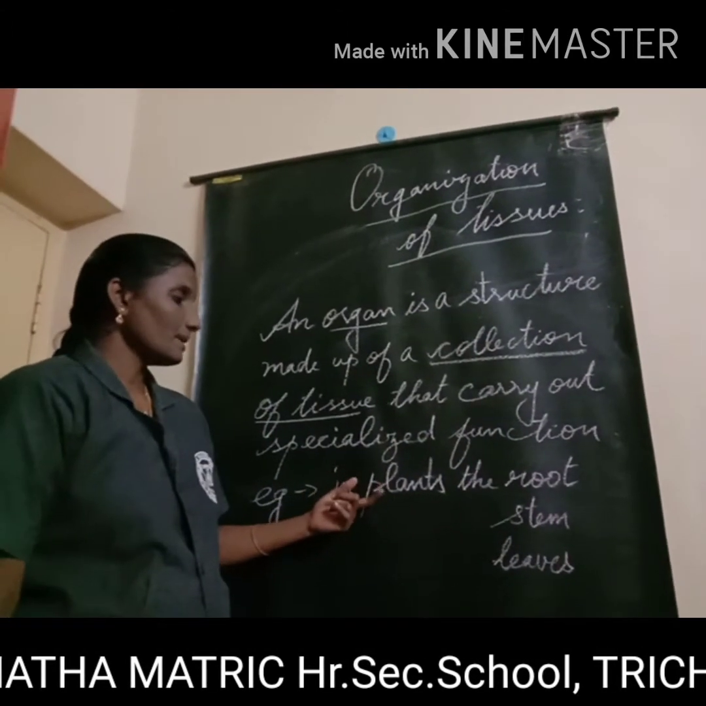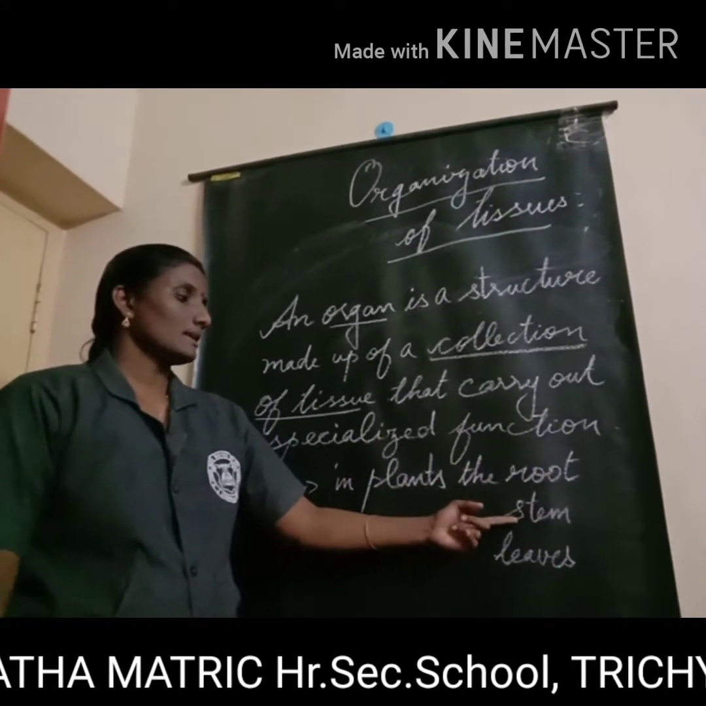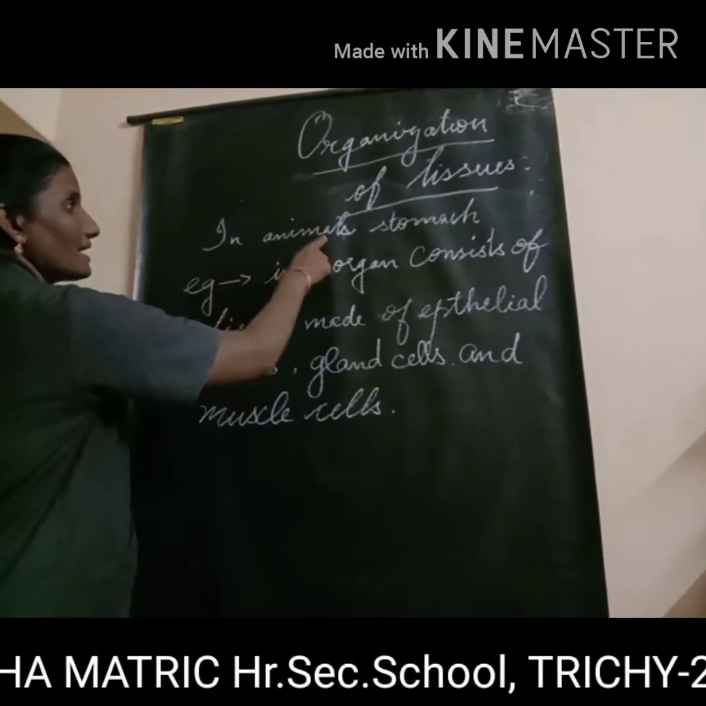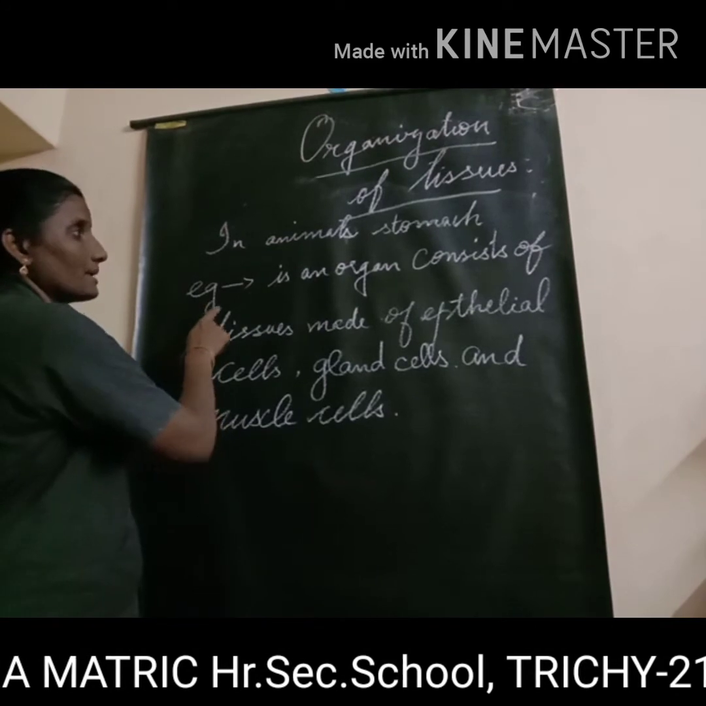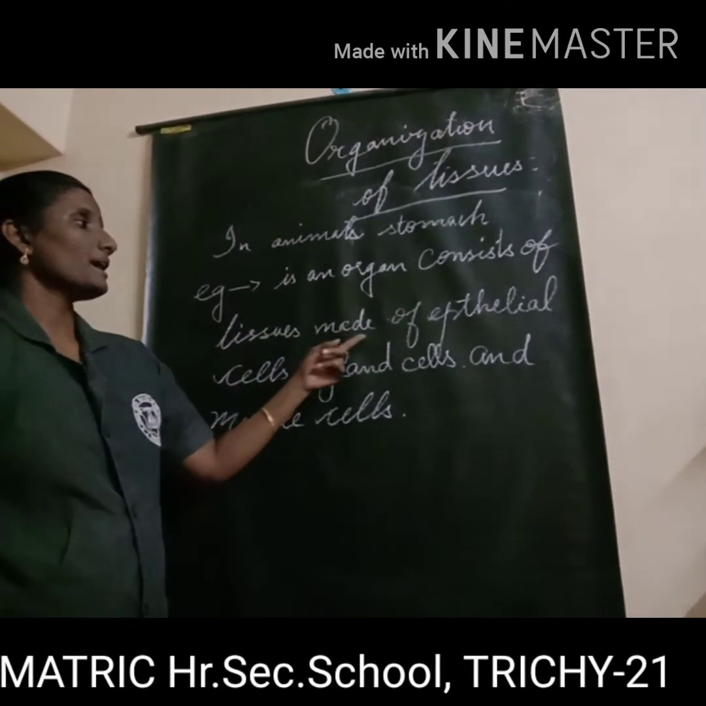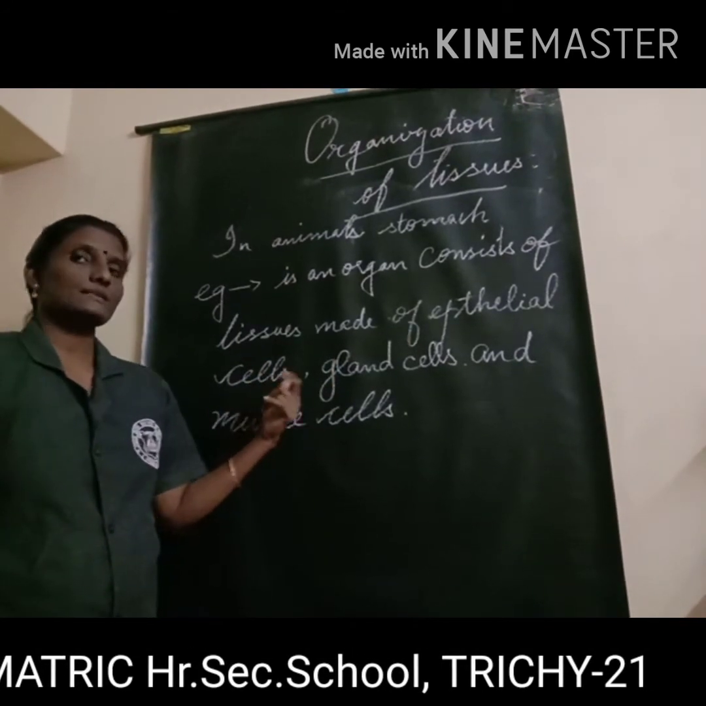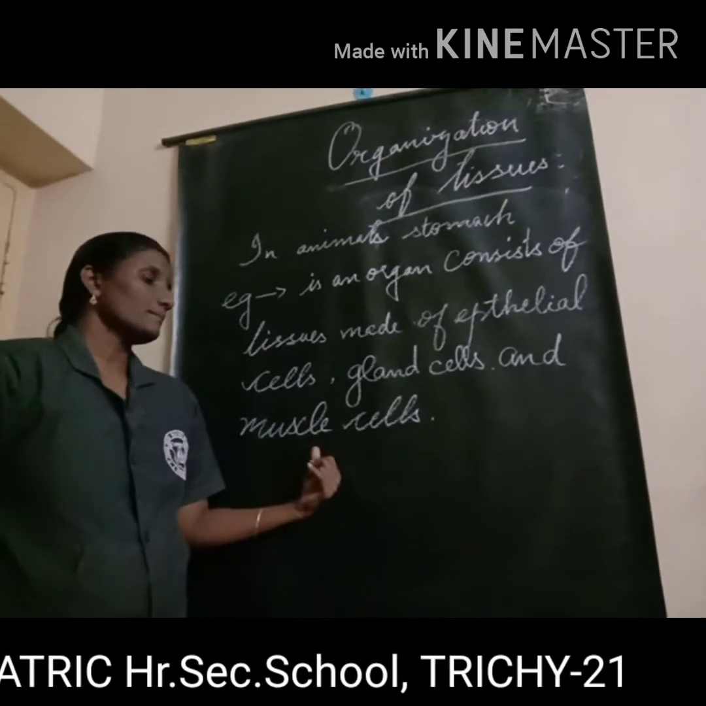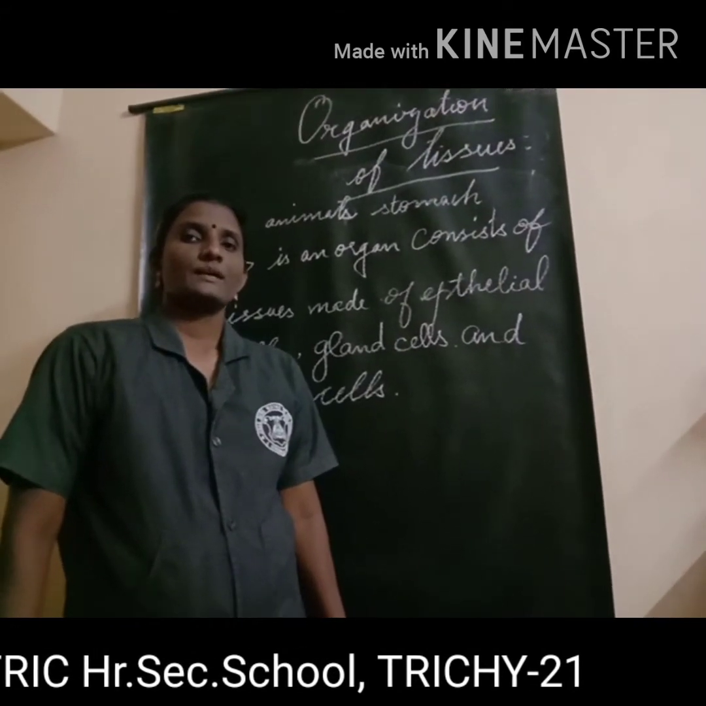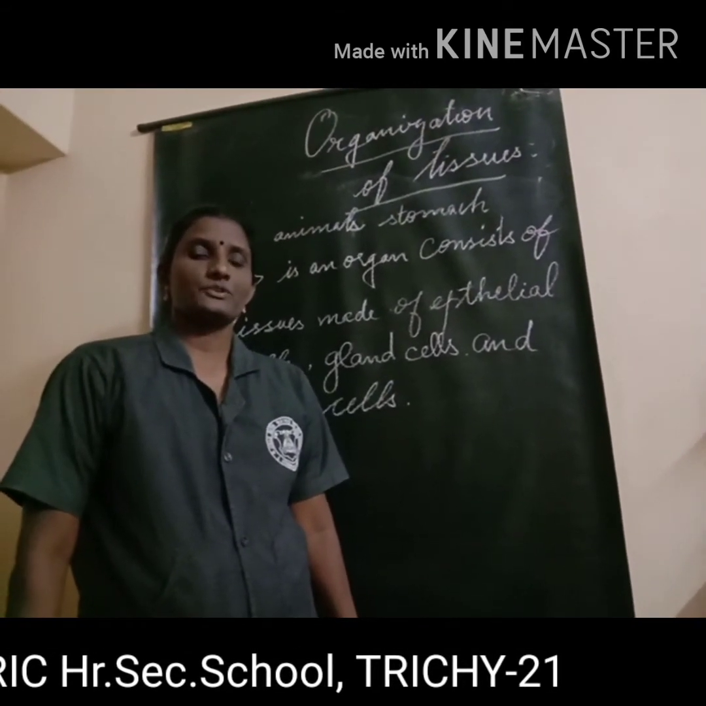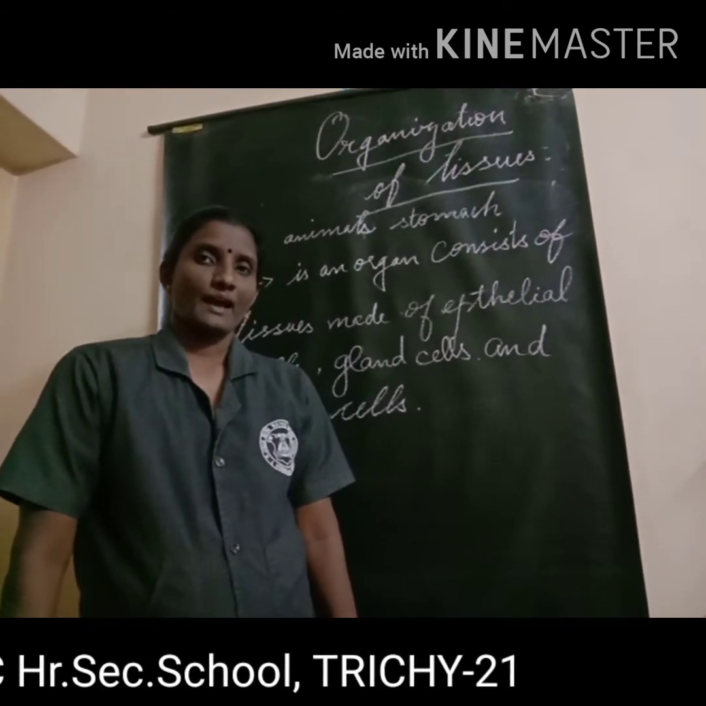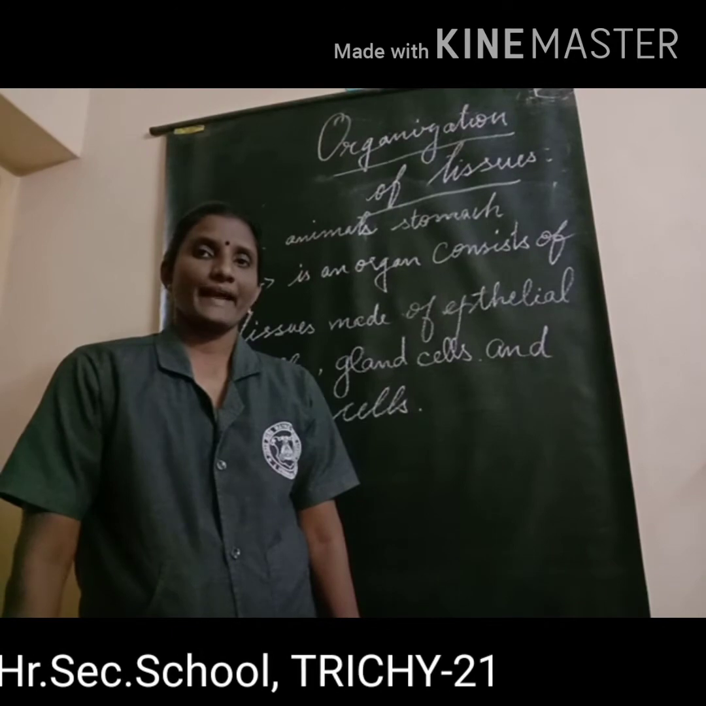For example, in a plant, the root, stem and leaves are organs. In an animal, the stomach, for example, is an organ consisting of tissues made up of epithelial cells, gland cells and muscle cells. In this chapter you are going to study different types of plant tissues and animal tissues, how they are modified and coordinate in their life activity.